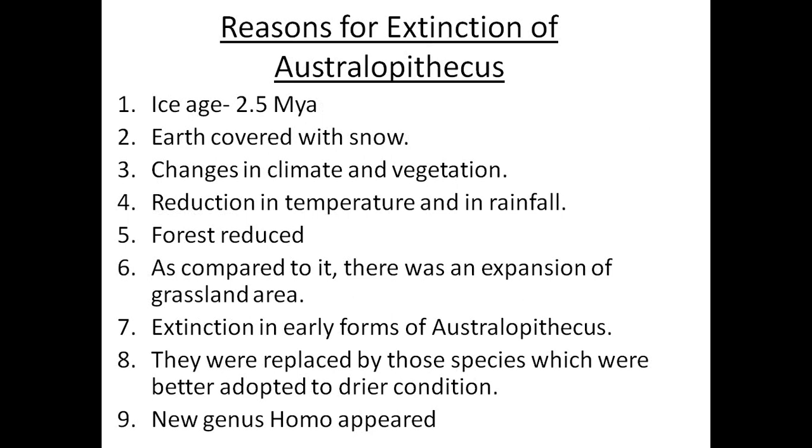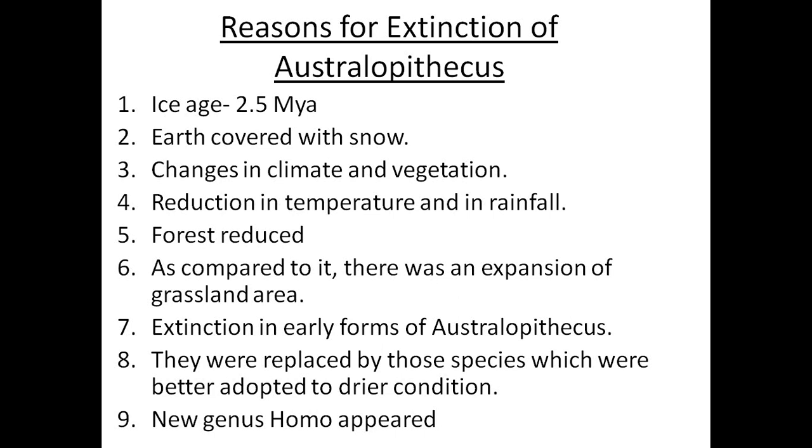Now I am telling you about the reason for the extinction of the Australopithecus. How were these Australopithecus extinct from our Earth's surface? There is a story behind this: the Ice Age, or glaciation, came into being around 2.5 million years ago.